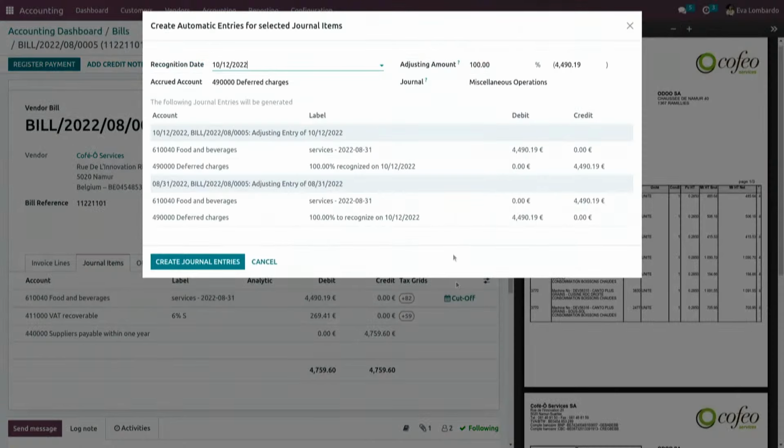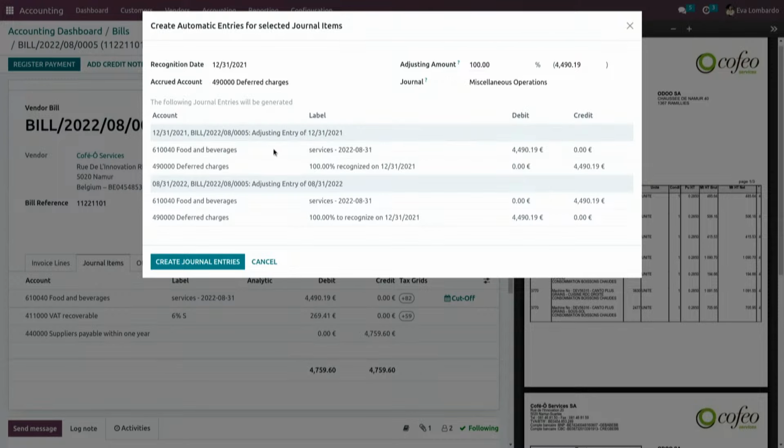By clicking on it, you will have this window appearing, where you will choose the recognition date you want. So let's say you want it last year. You get the accrued account, you choose the journal. You can even adjust the amount by percentage or absolute value. Here I'll just keep 100%, but you get the idea.